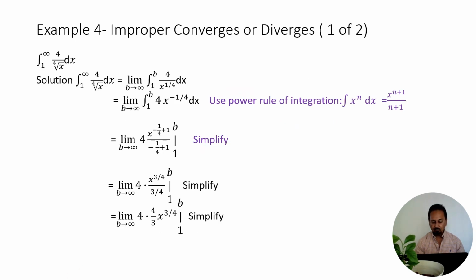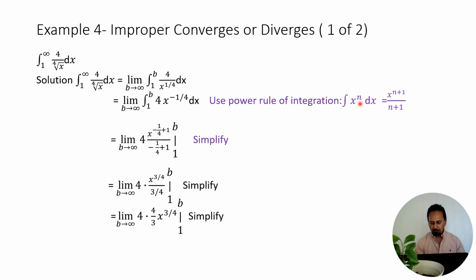So here is example 4. Integral from 1 to infinity of 4 over the 4th root of x. So we rewrite that as the limit as b approaches infinity, integral from 1 to b of 4 over x to the 1/4. Now we move the x to the 1/4 to the top. So we have the limit as b approaches infinity, integral from 1 to b of 4 times x to the minus 1/4 dx.